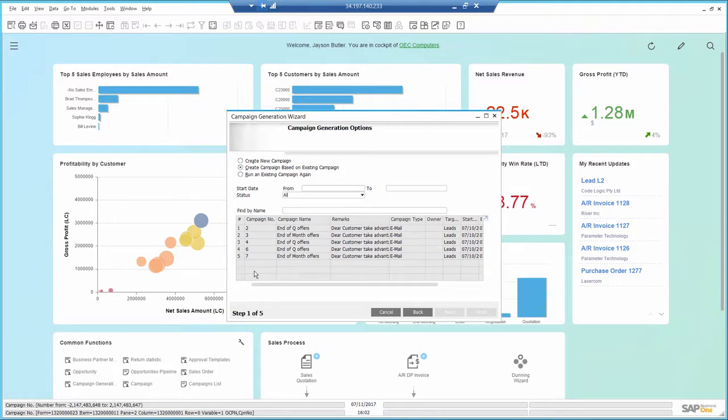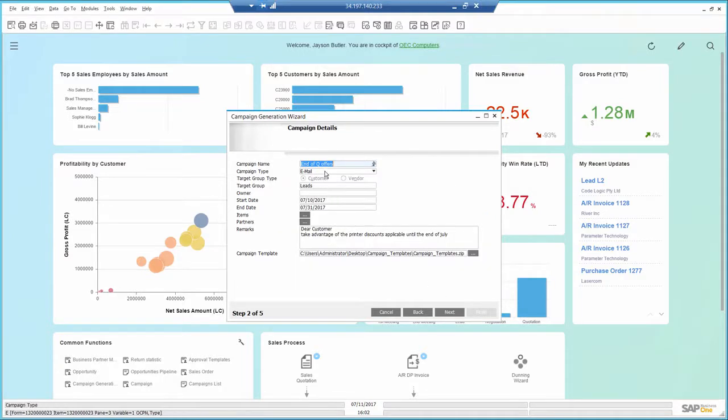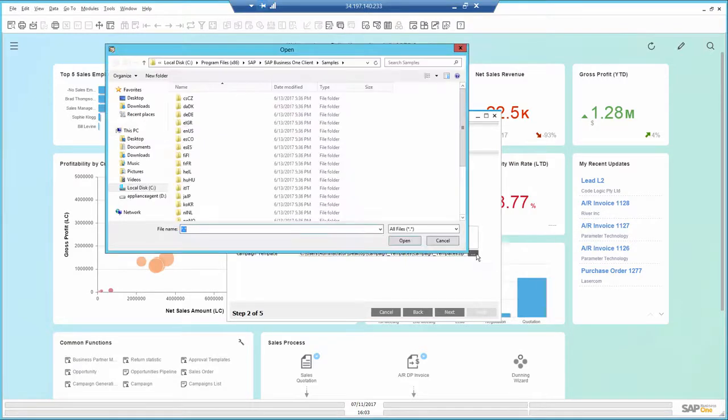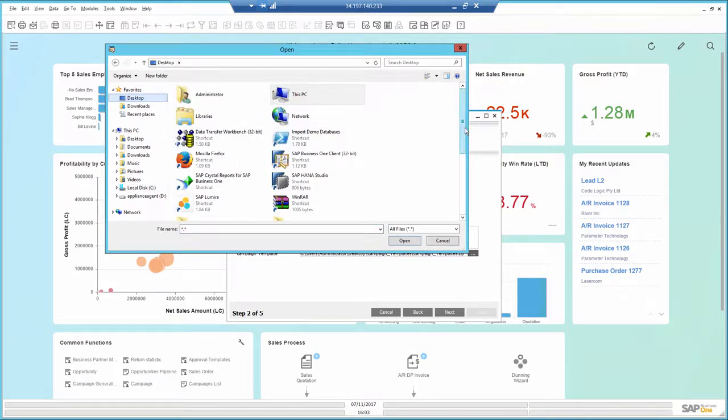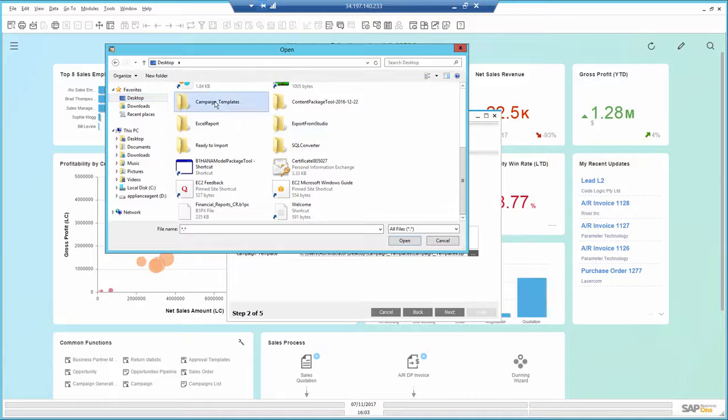I base my new campaign on a previously created campaign. It's an email campaign for customers. Here I select the target group where the emails will be sent to. I also attach an HTML5 template that will be included in the email sent to the contacts.